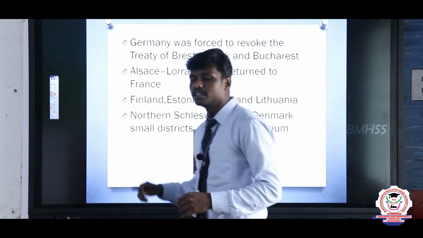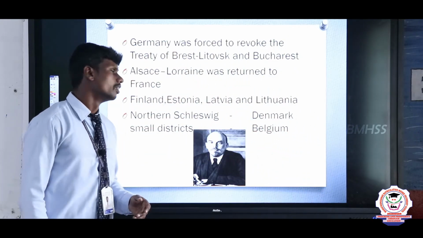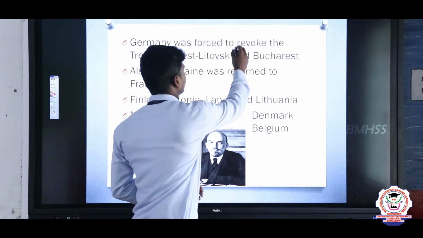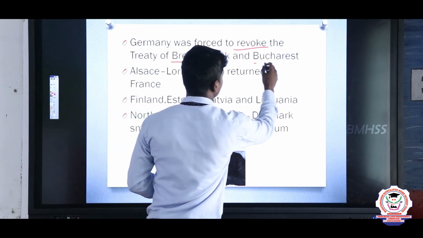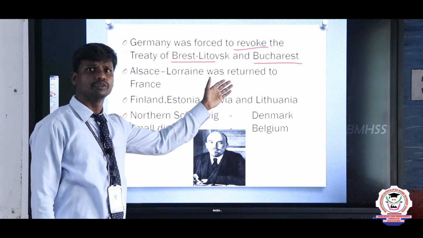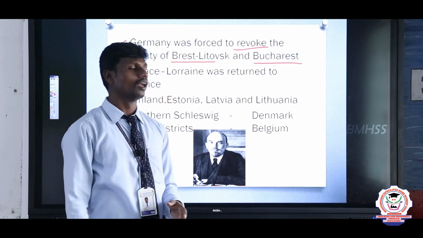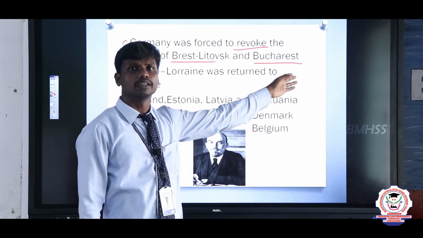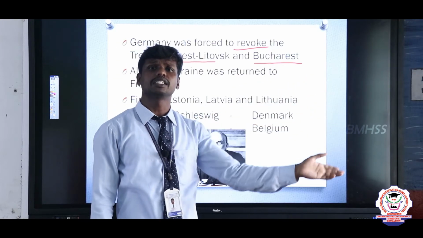And here Germany was forced to revoke two treaties, the Treaty of Brest-Litovsk and the Treaty of Bucharest. The Treaty of Brest-Litovsk was signed between Russia and Germany in the year 1918. And the Treaty of Bucharest, after the Second Balkan War, was signed between Bulgaria and the victorious nations Greece and Serbia.